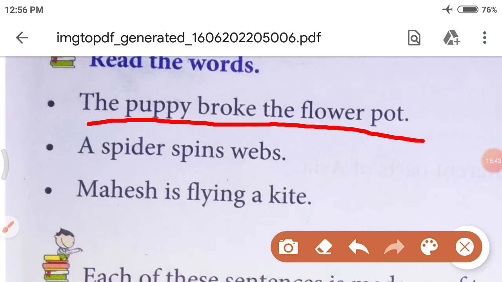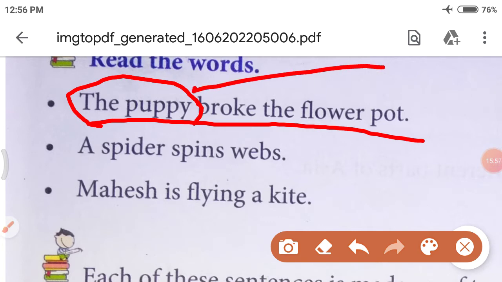Okay. The puppy broke the flower pot. In this sentence, who is doing the action? Who broke the flower pot? Yes, the puppy. So what is our subject? Puppy. We will write S for the subject.